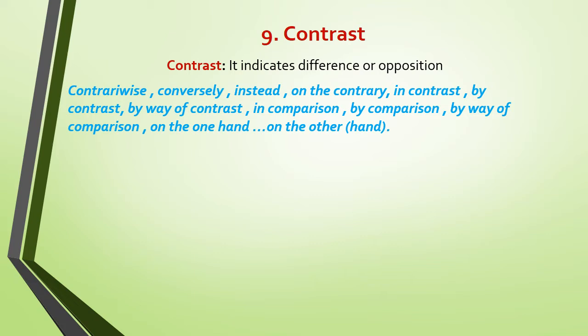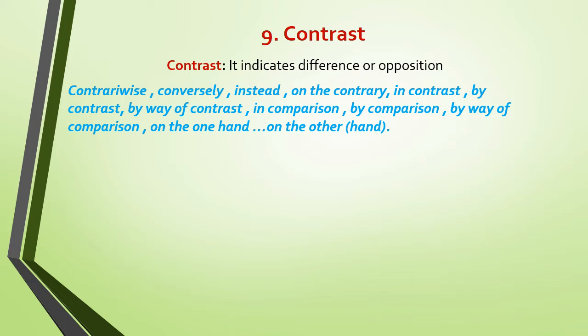Here we have a list of some conjuncts which are synonymous. We take in contrast, by way of contrast, in comparison, by way of comparison. Here, these are synonymous. We take on the one hand and on the other hand. They go together.